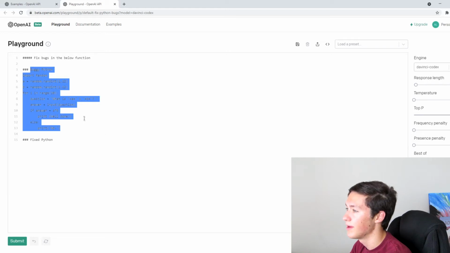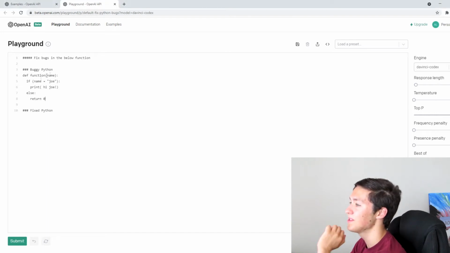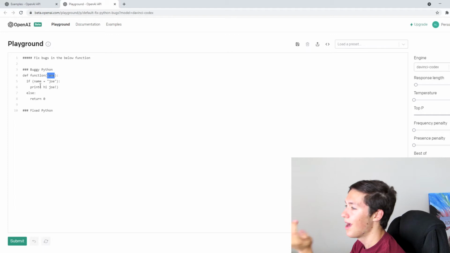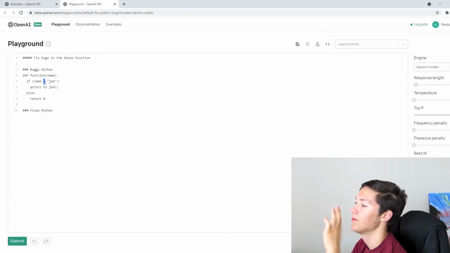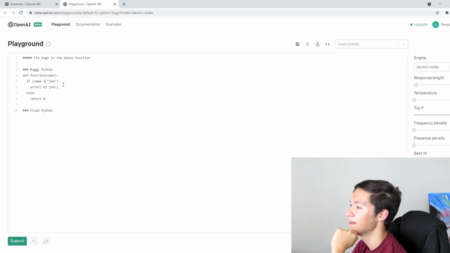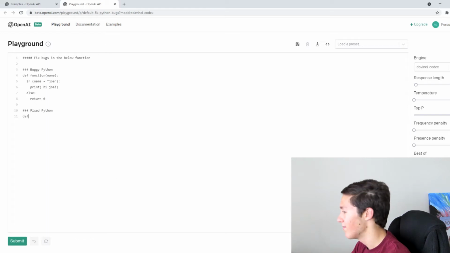Fix bugs in the following function. Okay, so I'm actually going to use my own function because people have probably used the example. So this is a function, takes in a name. I wrote this for example. The first bug you'll notice is that there's an equals here, but there should be a double equals. So this is just, I guess, a beginner's mistake. This means assignment when really it should be double equals, but I'm going to see if it picks up on that. It probably will. And also this print statement, there should be quotation marks here. Let's see if it can fix this.